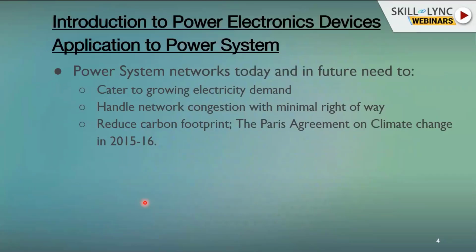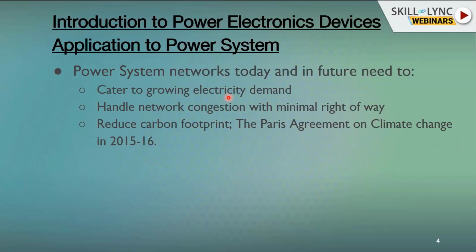So going into the topic, the power system network today and future need to cater to growing electricity demand. As per a recent International Energy Agency report in December 2020, it forecasts, if we see overall growth, and I will give more emphasis to our country, that for India it is something like 25% growth forecasted by year 2030.